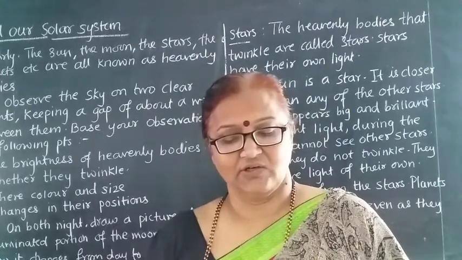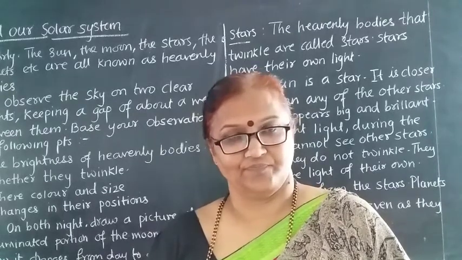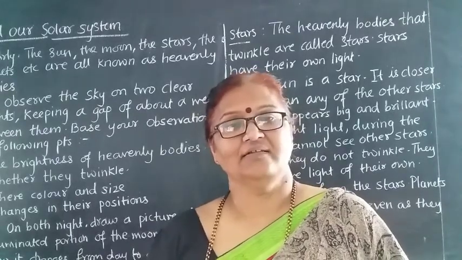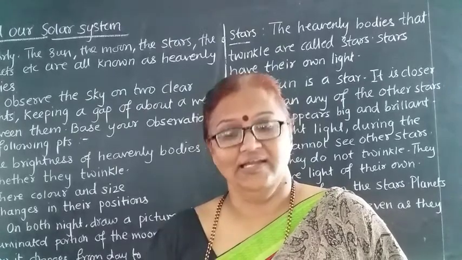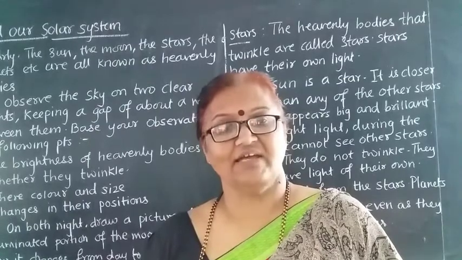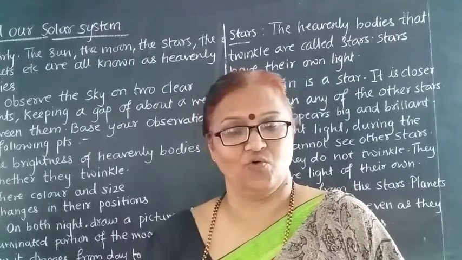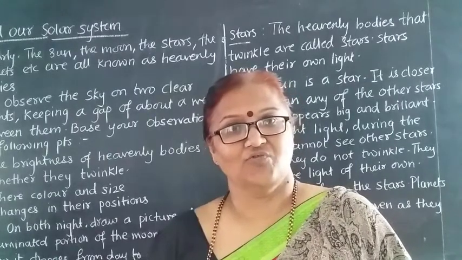Then see, dwarf planets revolve independently. They revolve independently round the sun. They have an orbit of their own, and they revolve only in their orbit.